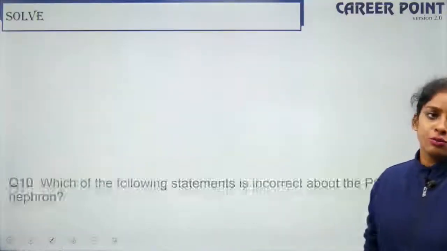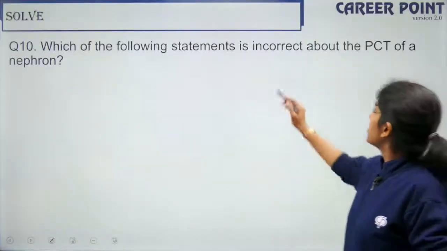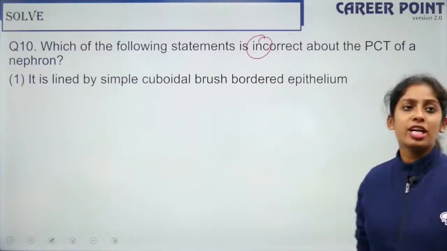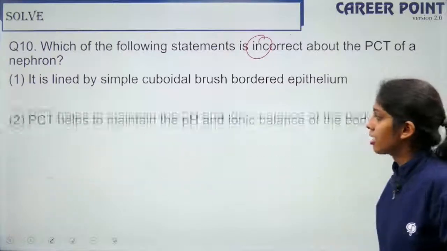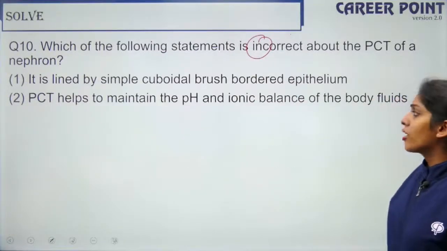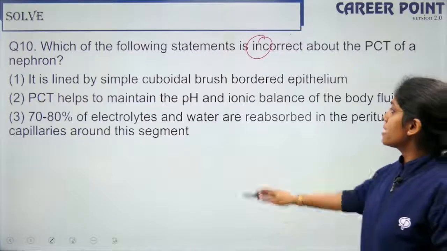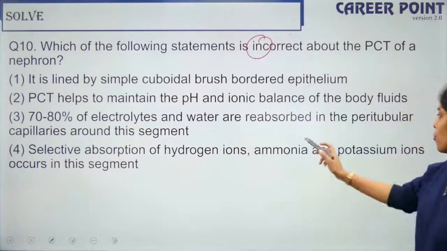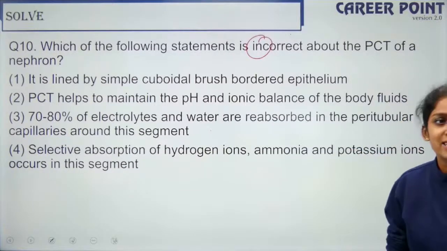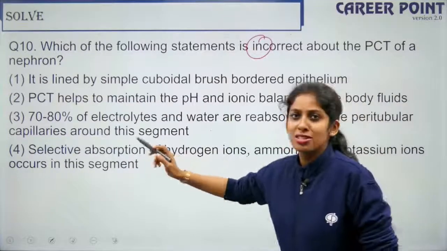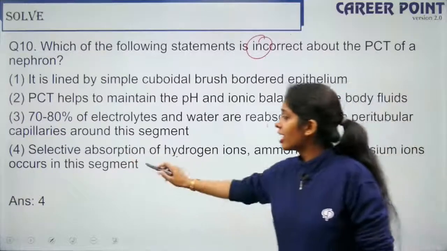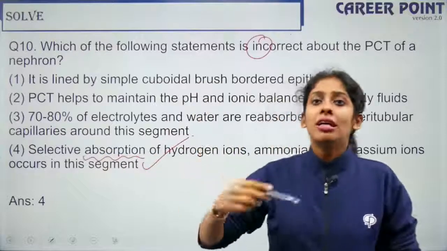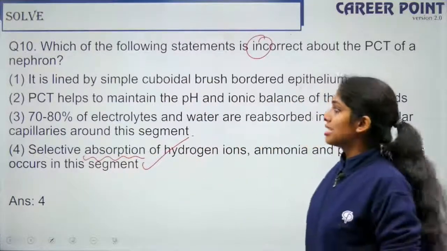So the last question for the evening. So which of the following statements is incorrect about the PCT of a nephron? It is lined by simple cuboidal brush border epithelial cells. This is right. So it helps to maintain pH and ionic balance of the body fluid. 70% of the electrolytes and water are reabsorbed. So this is right. So selective absorption of hydrogen, ammonia, potassium occurs in this segment. So this is not selective absorption. This is selective secretion, right? So the incorrect one is this. It is not selective absorption, it is selective secretion, right? So this is the incorrect statement.